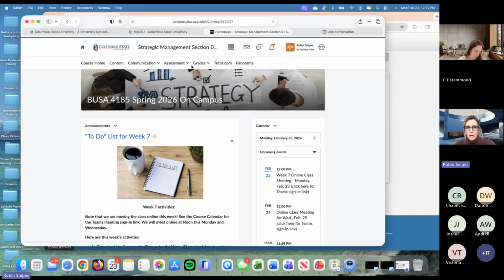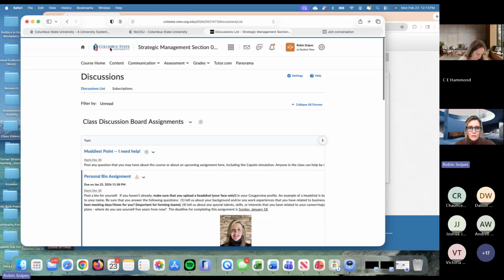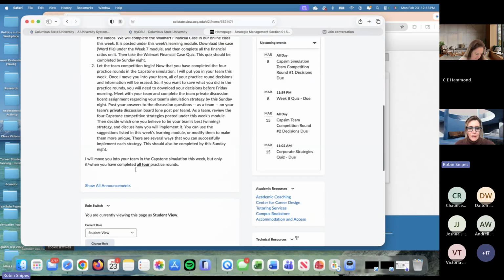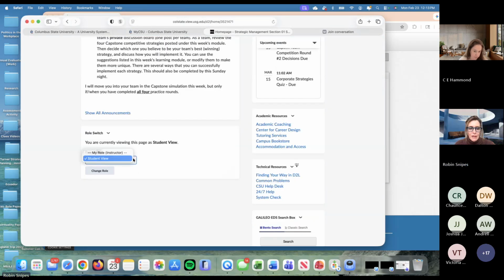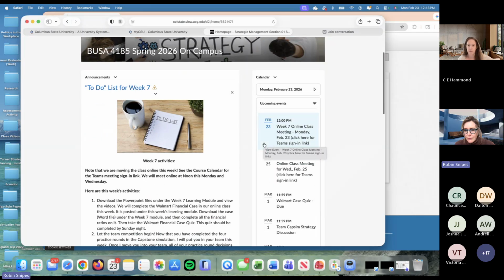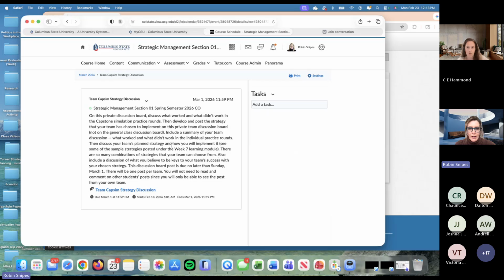But just so that you know, when I get that figured out, you'll be able to see it. Again, I'm still in student view, so I can't see it either. Let me go back. Hold on. You'll be able to see the discussion board assignment. It should show up. Let's see, it's not showing up now. Oh, here it is. It should show up on your course calendar as well. Is it not showing up on your course calendar?